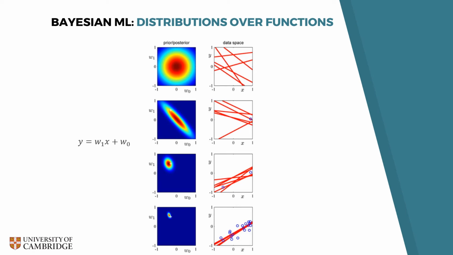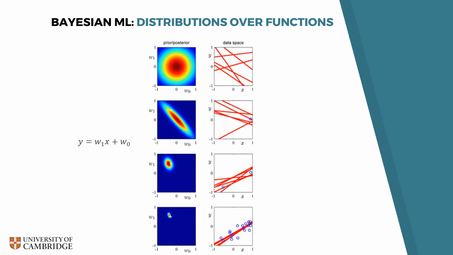In the top row, where we haven't yet observed any data, we can only assume a vague prior probability distribution for w0 and w1. On the right-hand column, you can see that samples taken from this vague prior suggest all sorts of different linear relationships between x and y which might exist.